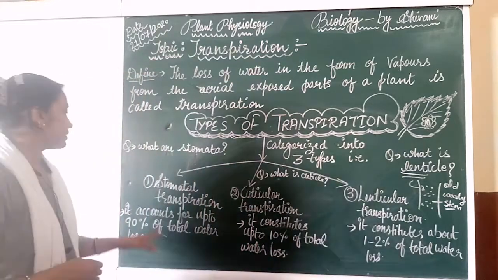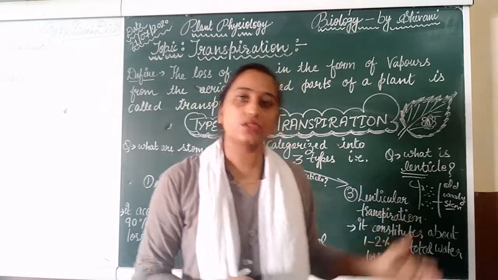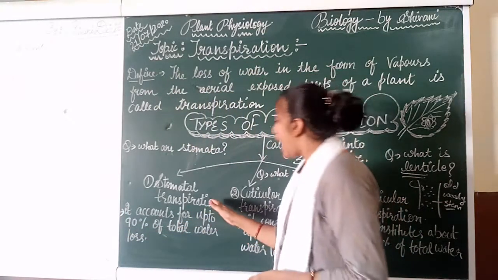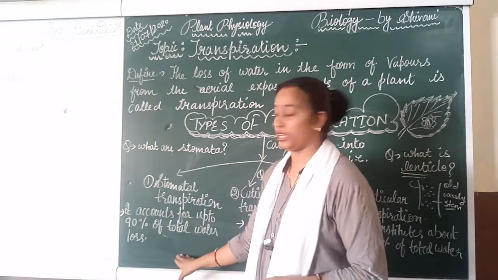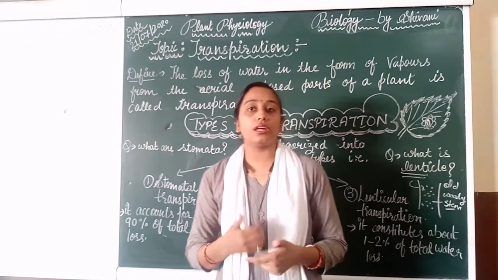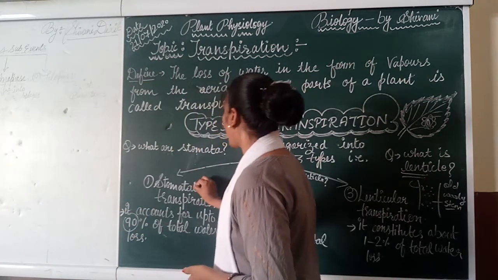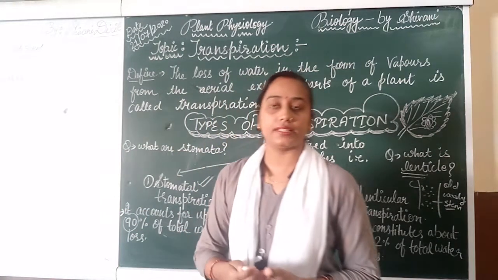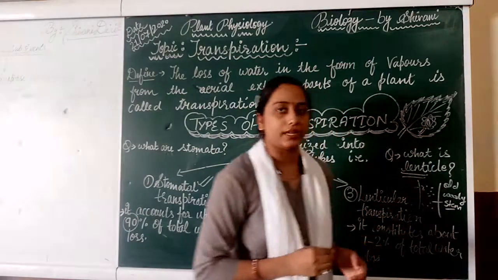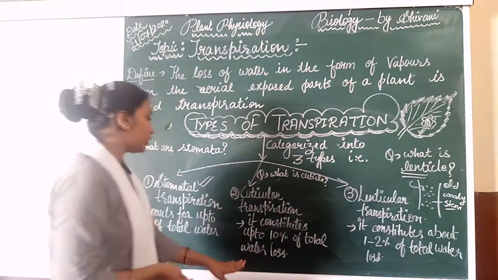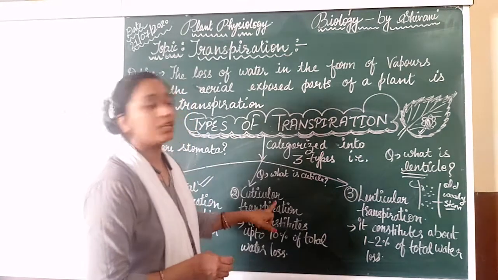The water loss from the stomata is known as stomatal transpiration, and it accounts for up to 90% of water loss. Out of 100%, 90% of the water is lost by the stomata, so the majority of the water loss happens through the stomata. Out of the total, about 10% of the water loss takes place through the cuticle.